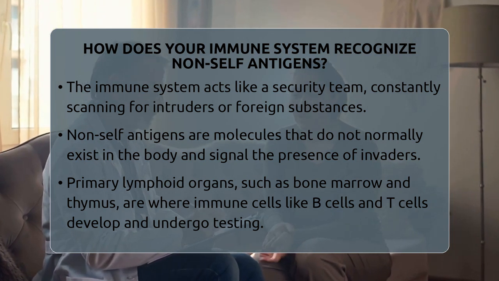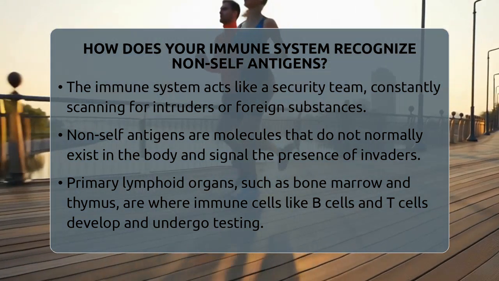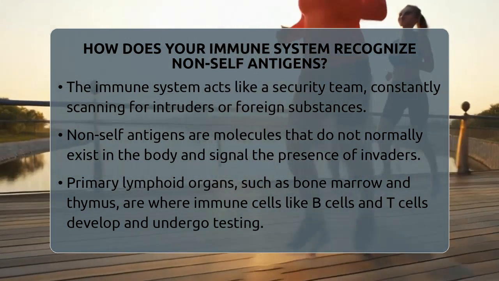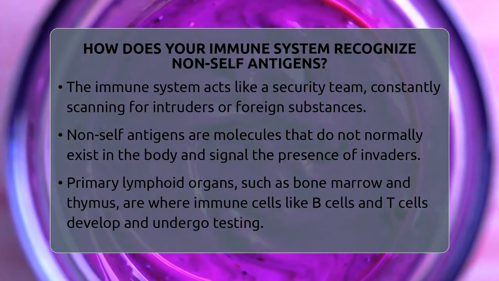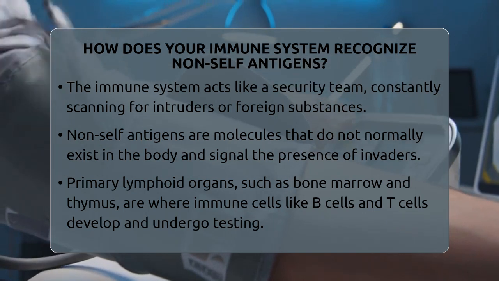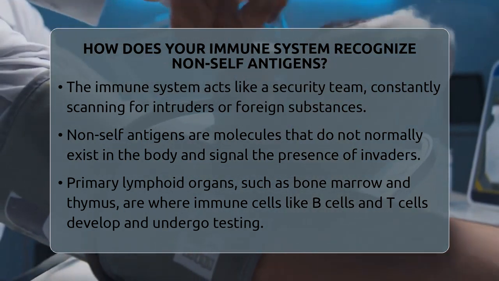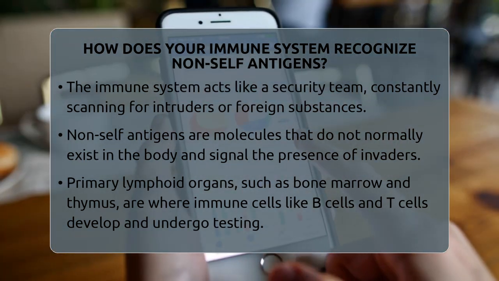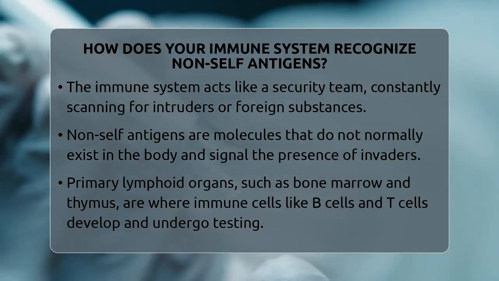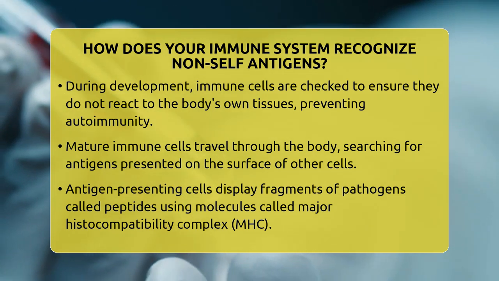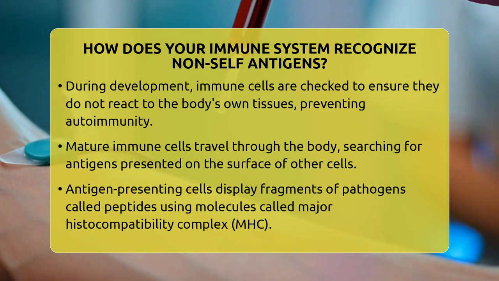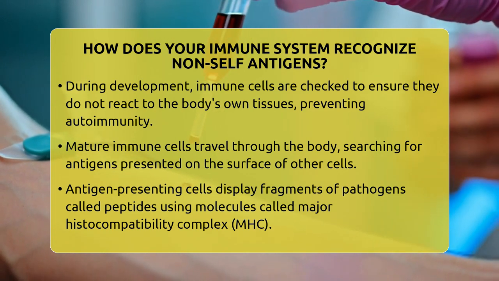These are molecules that don't normally exist in your body and act as signals for the immune system to respond. The process starts in special organs called primary lymphoid organs. Bone marrow is where B cells are made, and the thymus is where T cells develop. During their development, these cells undergo tests to see if they react to your own tissues. If they do, they are eliminated or turned off. This step is called selection and helps prevent your immune system from attacking your own body.